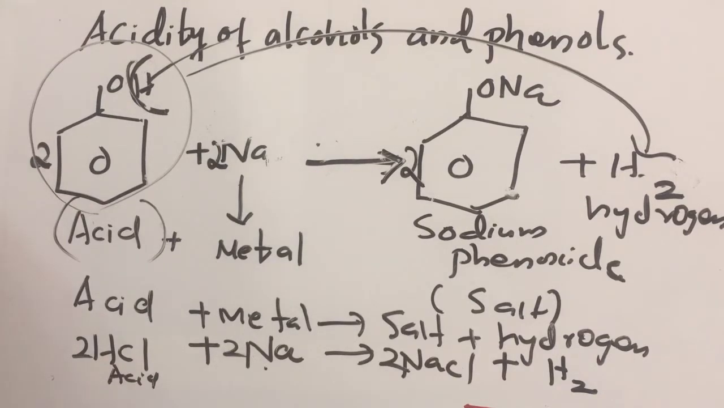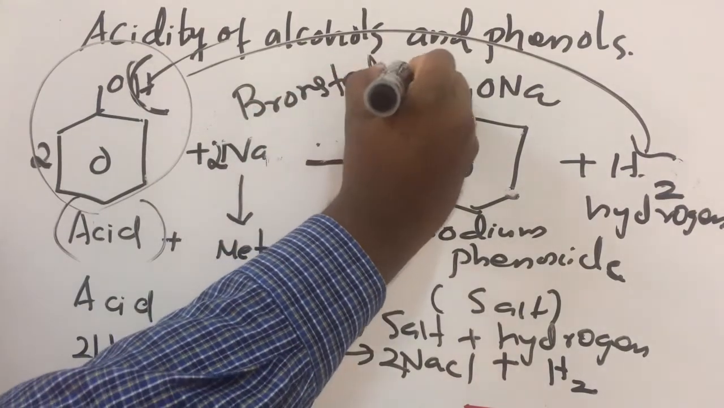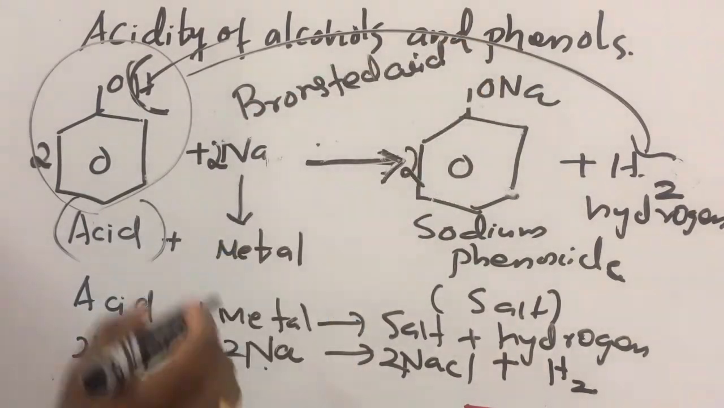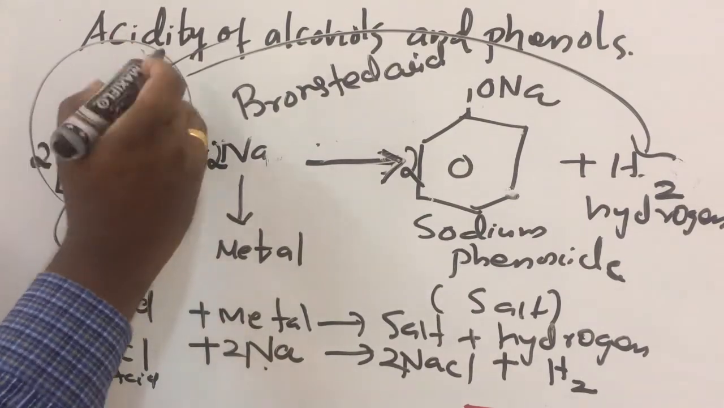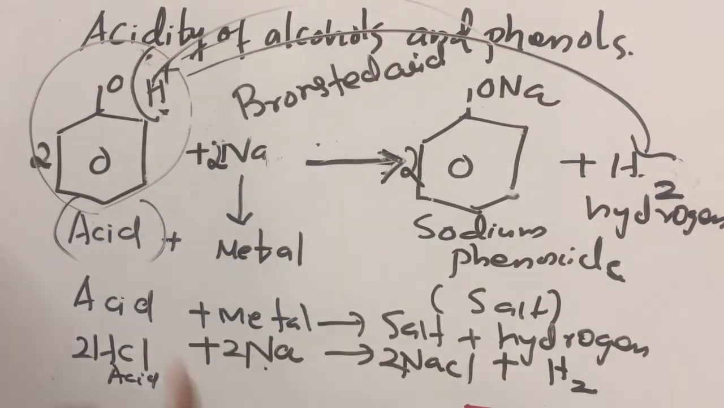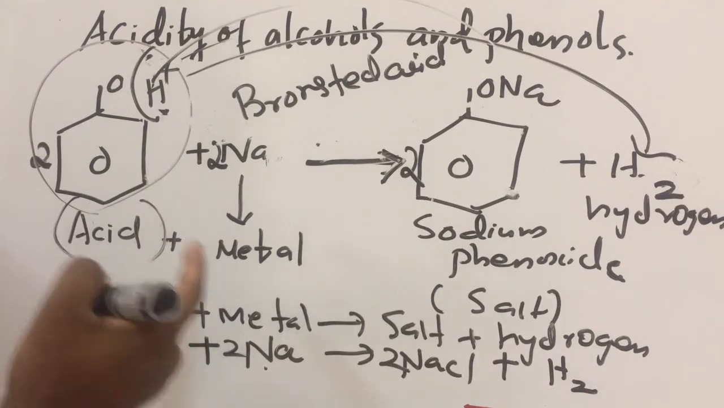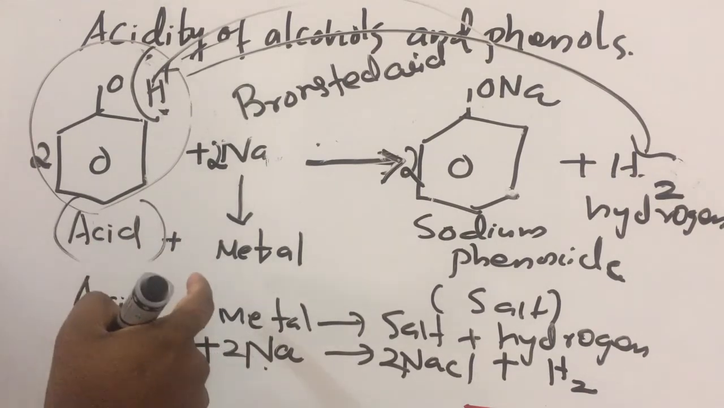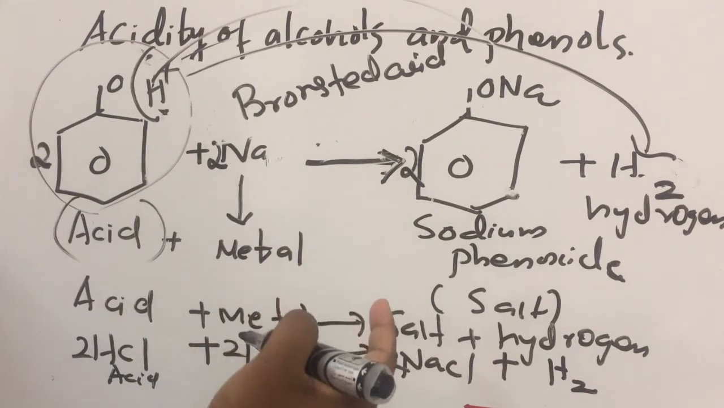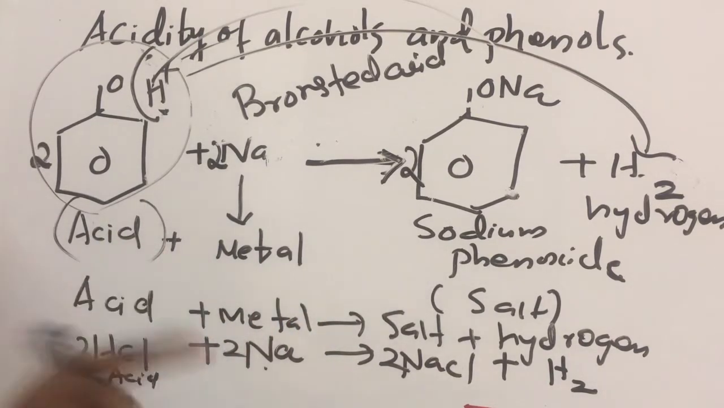Phenol is considered a Bronsted acid. Why is phenol a Bronsted acid? Because it can donate a proton. What is a Bronsted acid? Any chemical substance which donates a proton is called a Bronsted acid. Phenol also donates a proton, so phenol is a Bronsted acid.